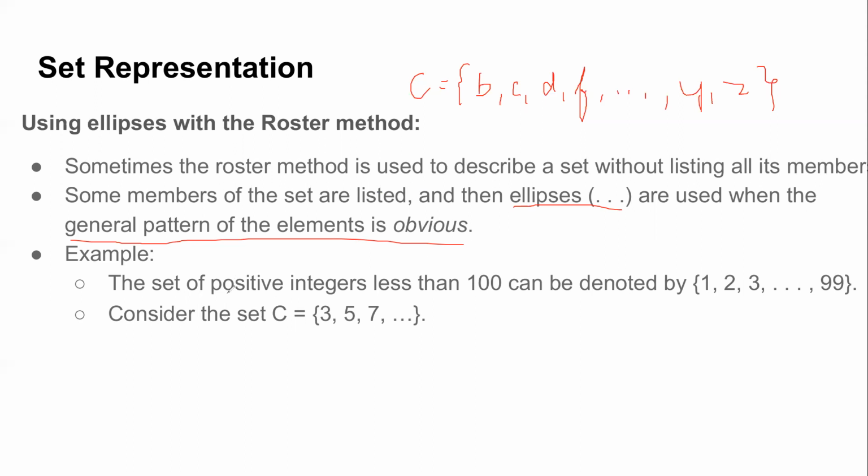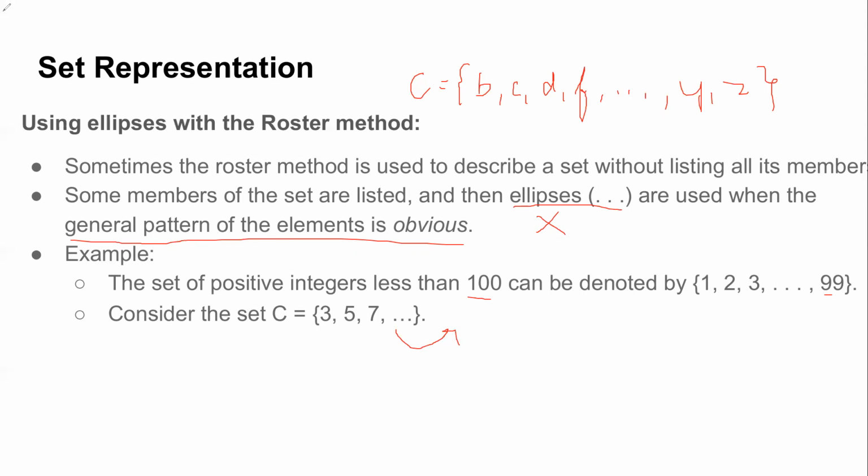Like you can see in the example, suppose I want to write the set of positive integers less than 100. So I'm writing 1, 2, 3 and I end with 99. Assume that I know the general pattern, right? But this ellipsis should never be used if it results in confusion. Let me give you an example. Suppose I give you a set C which is 3, 5, 7. What will come next? If I use this ellipsis notation, what do you think should come next?